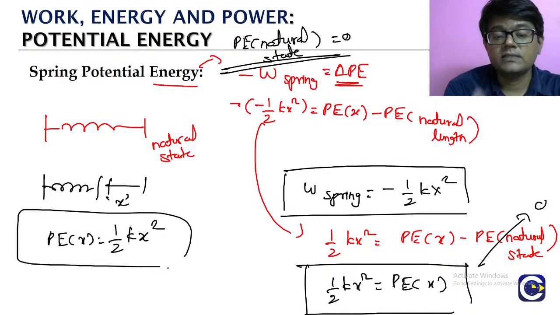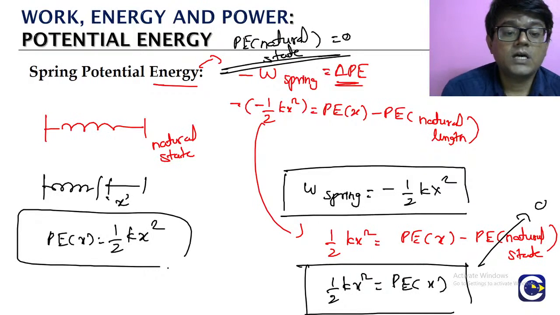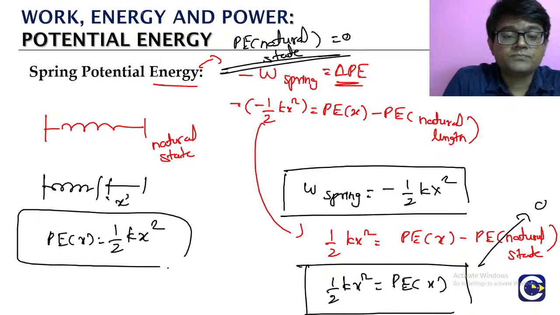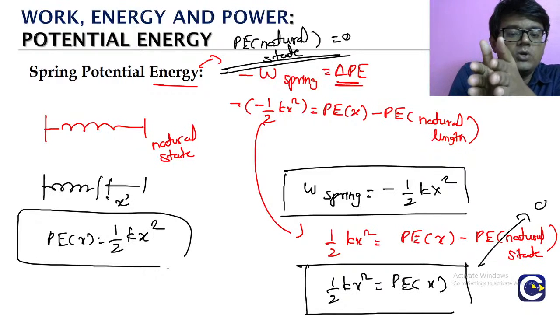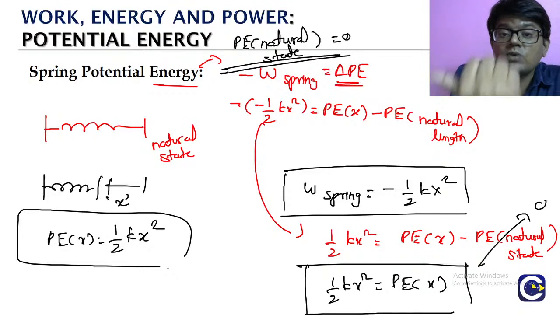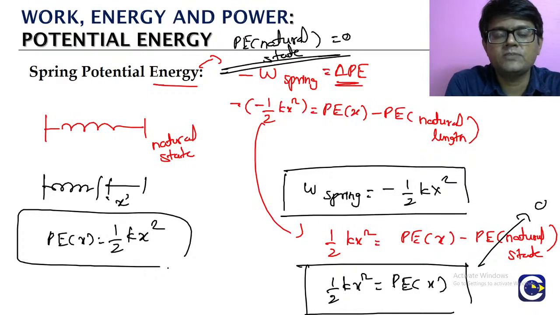Maybe you can just later try and prove how in the case of the compression also the potential energy of the spring becomes half kx square. You can try to prove it. But as I said, here you will start moving the spring to the left, then restoring force will be to the right. So here also the angle between the spring force and the displacement is 180. You will get almost the same result.